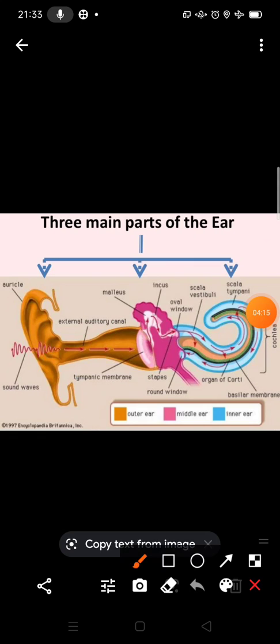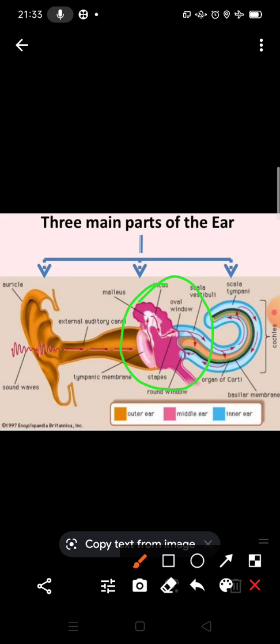Now students, we will see this pink color. This is the middle ear. We have discussed the structure of the outer ear. Now we will discuss the structure of the middle ear. You can see the middle ear is an air-filled cavity that consists of three interconnected bones.